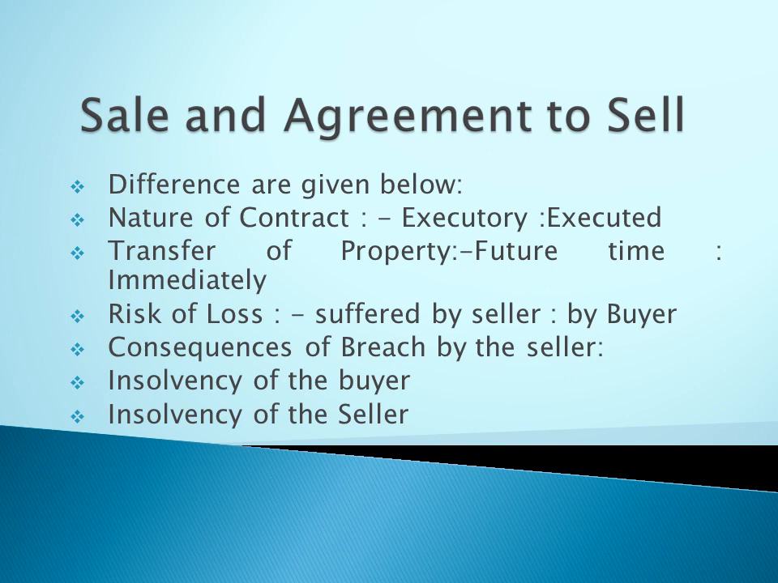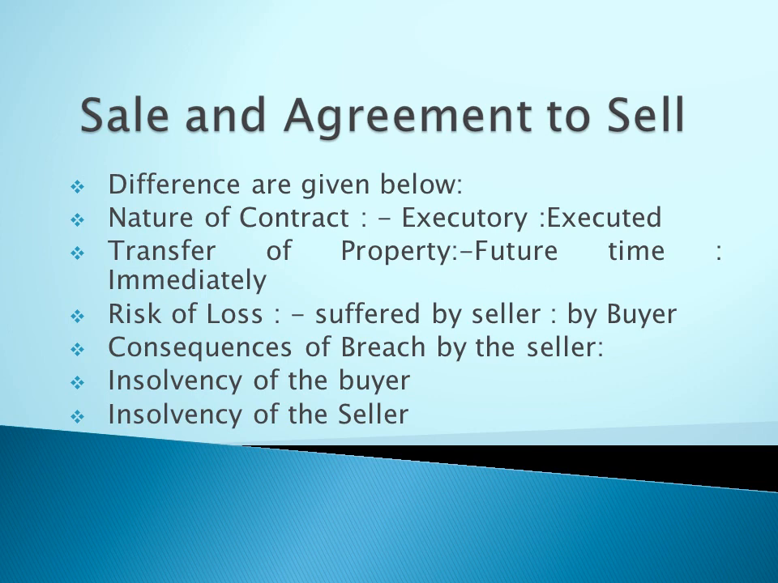What is the nature of contract? First we talk about agreement to sell. Agreement to sell is an executory contract, but sale is an executed contract. One is executory and another one is executed. Why is it executory? Because in an agreement to sell, the process will happen at a future date. It is always in executory mode. It may or may not happen in future. But executed means it has already happened. The sale has already happened. Agreement to sell is executory because it will happen at a future date, and sale is executed because it has already happened.